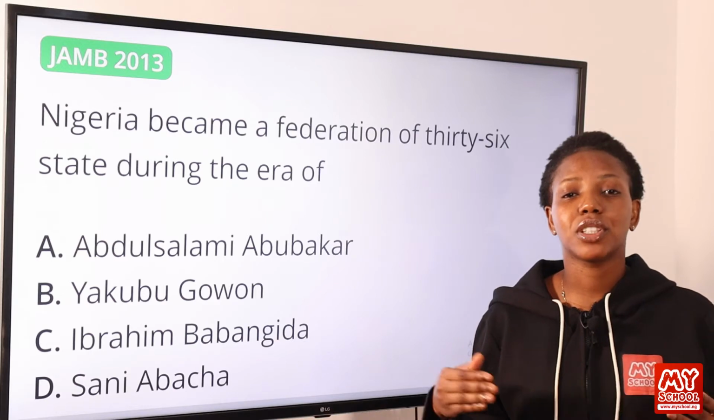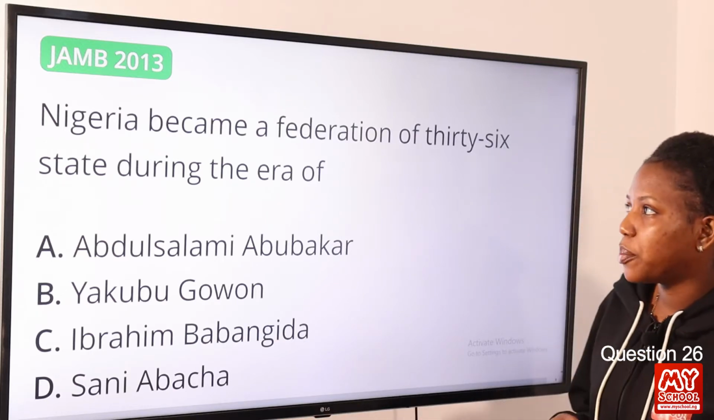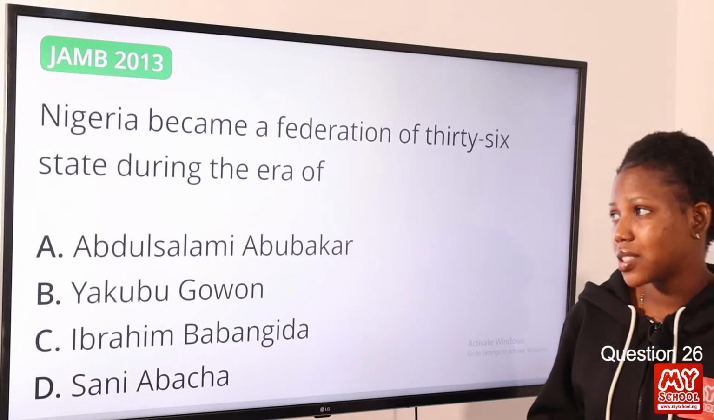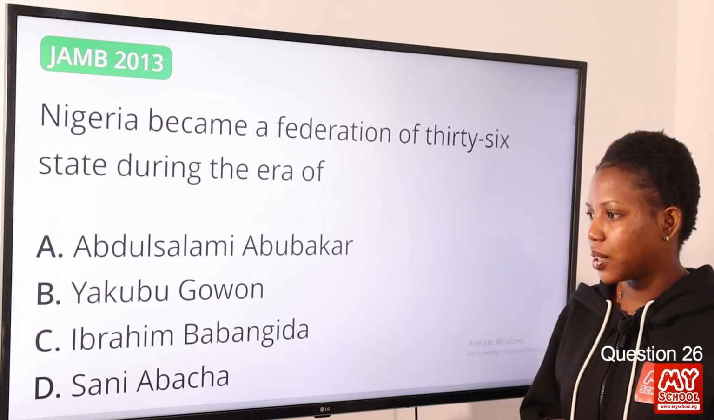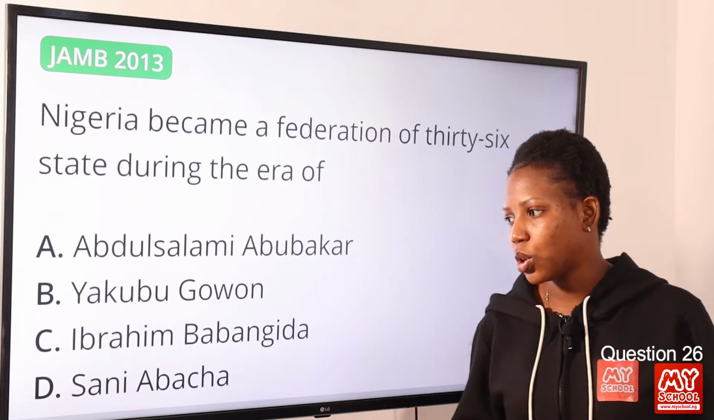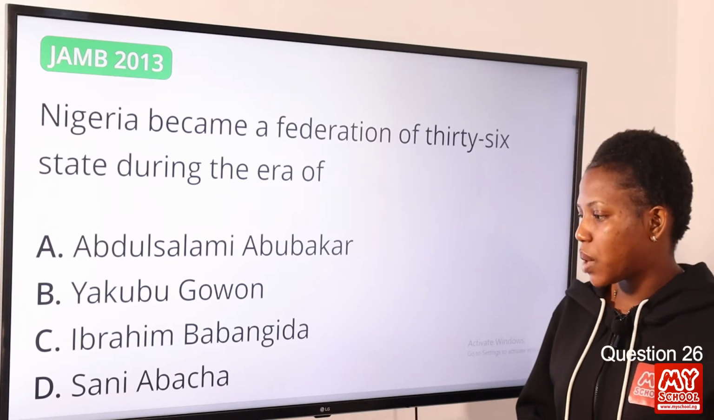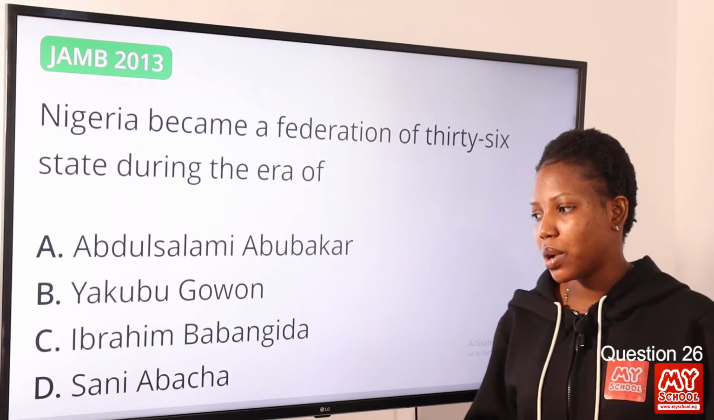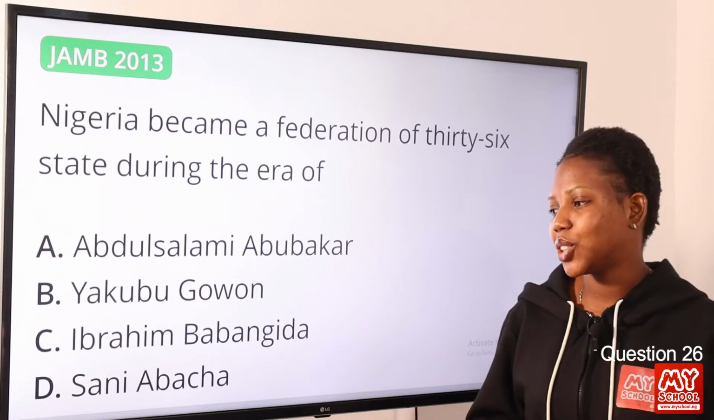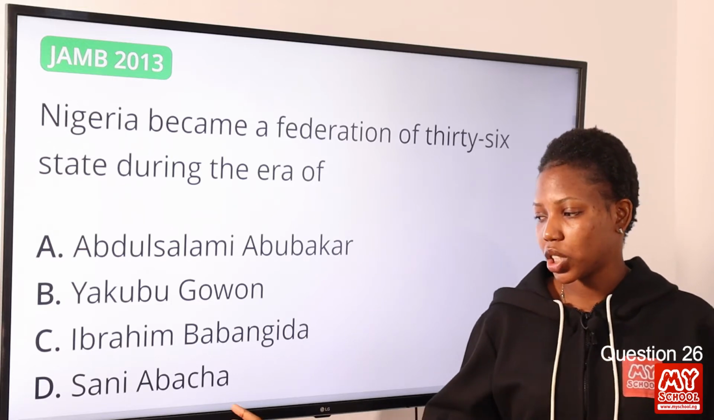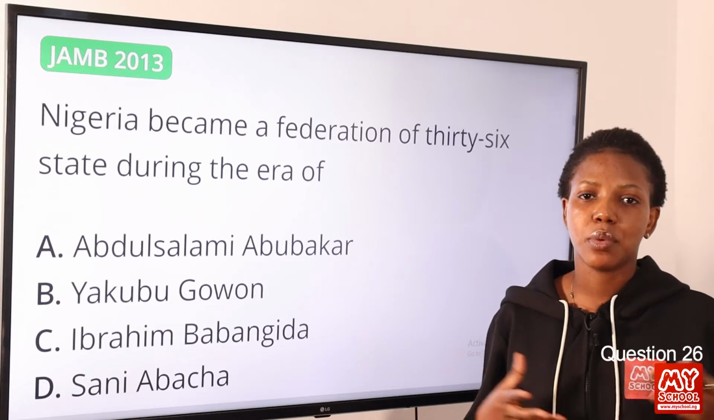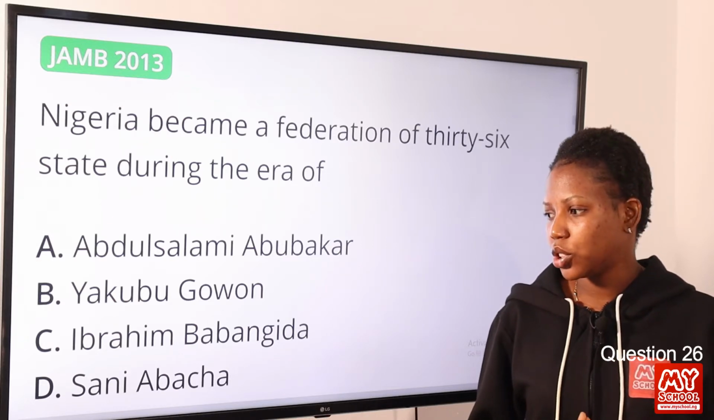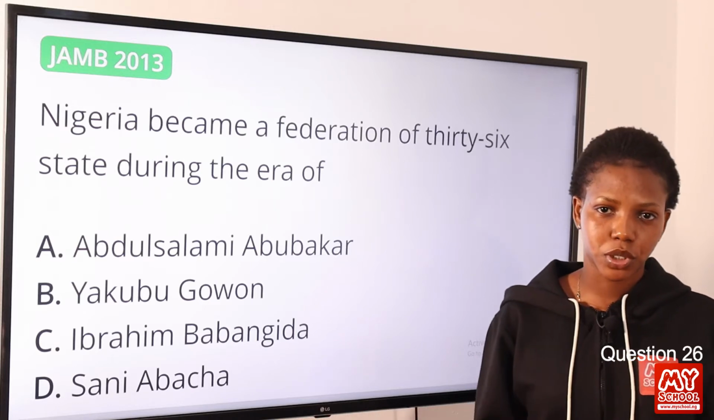Now moving on to question 26. Nigeria became a federation of 36 states during the era of option A, Abdul Salami Abubakar, option B, Yakubu Gowon, option C, Ibrahim Babangida, option D, Sani Abacha. The answer to this question is option D, Sani Abacha. He created 6 more states to the existing 30 states, and there we are, the 36 states. So option D is the correct answer to this question.